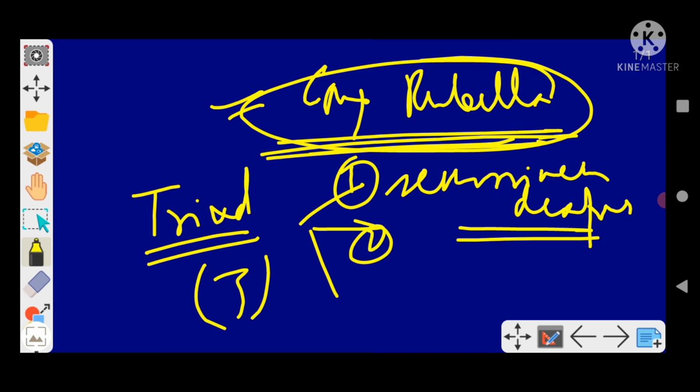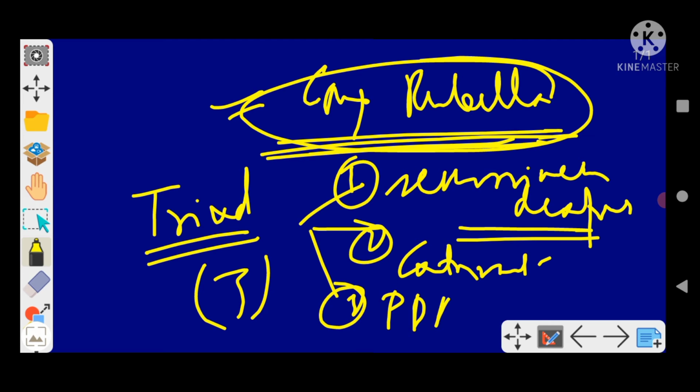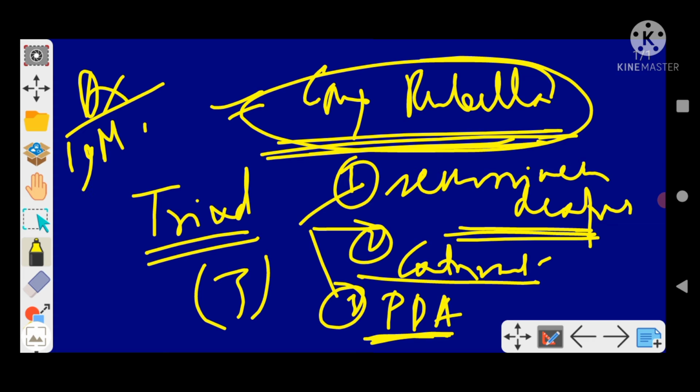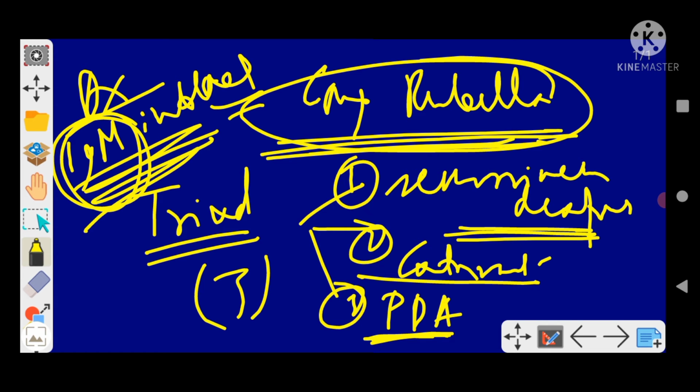Number two is cataract, and number three is cardiac malformations, mostly patent ductus arteriosus. Cataract, deafness, and patent ductus arteriosus, right? Remember, this triad has been asked so many times. And how will you diagnose? IgM in blood. This point is also important. Not IgG or IgA, it's IgM in blood, right?